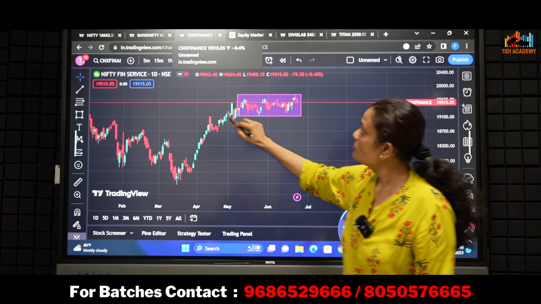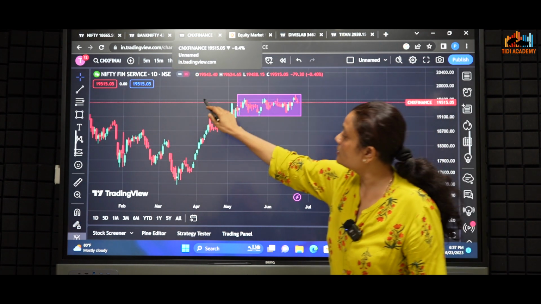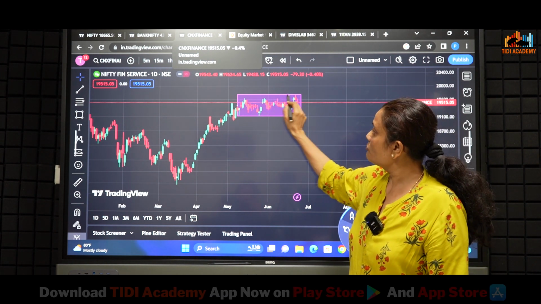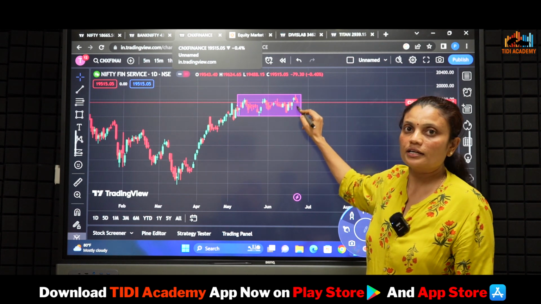Again coming to Fin Nifty, on the daily time frame we can see Fin Nifty is also trading in this zone. Again for Fin Nifty, it has to break either side for trend confirmation.